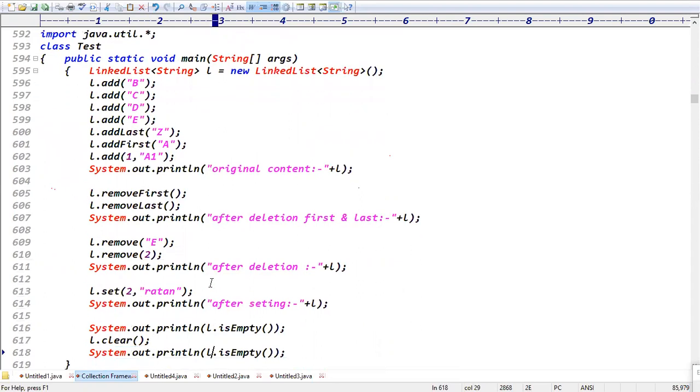Can you please check this example, all the methods once. So what is meant by double linked list?